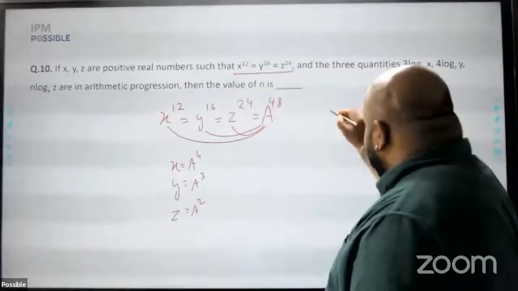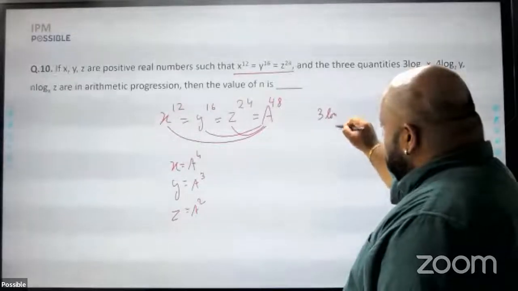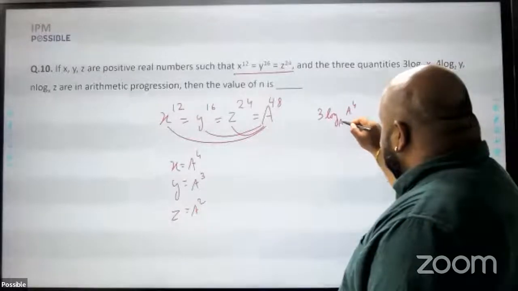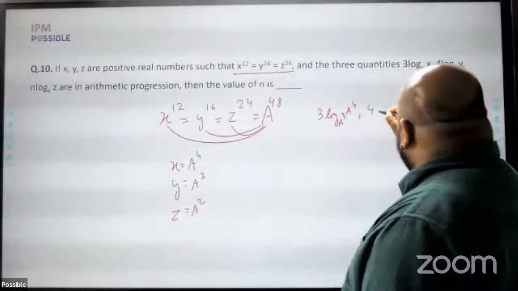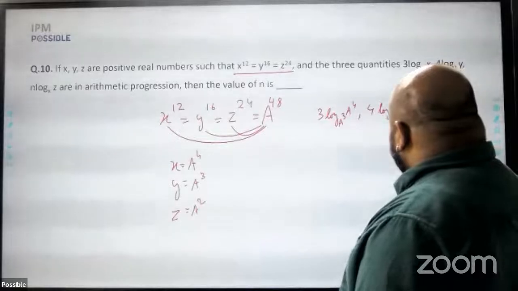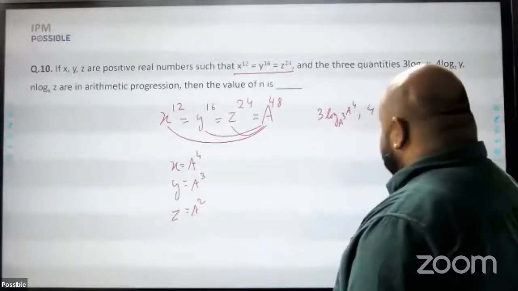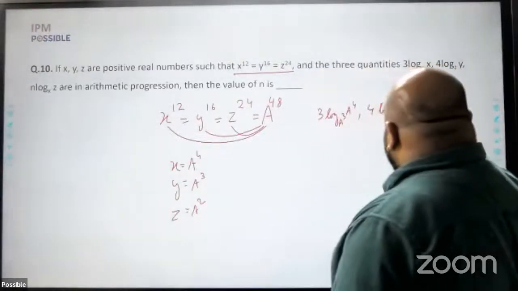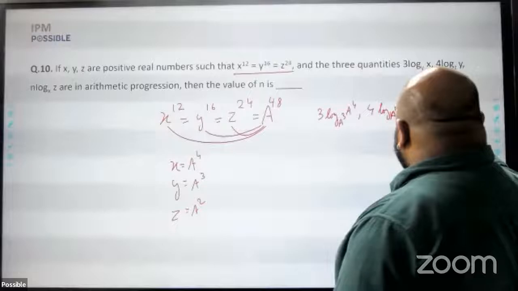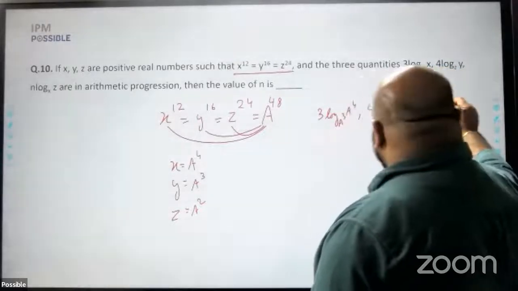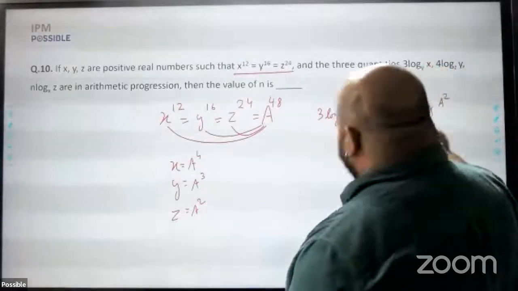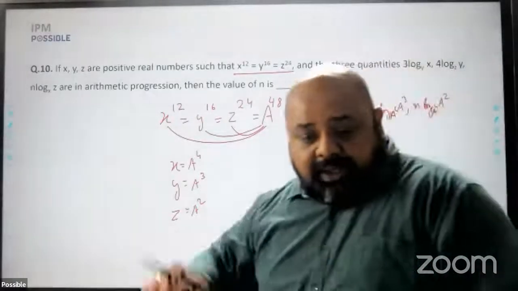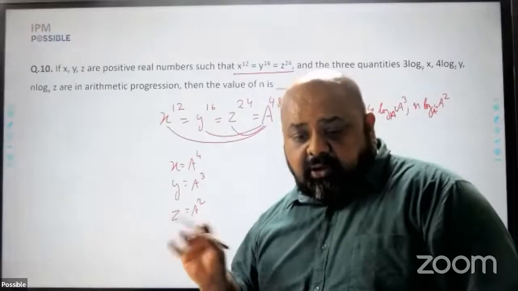So this becomes 3, log x, which is a raised to power 4, to the base y, which is a raised to power 3, comma 4, log y, which is a raised to power 3, to the base z, which is a square, comma n, log z, which is a raised to power 2, to the base x, which is a raised to power 4. Now I am just trying to find out the log values.